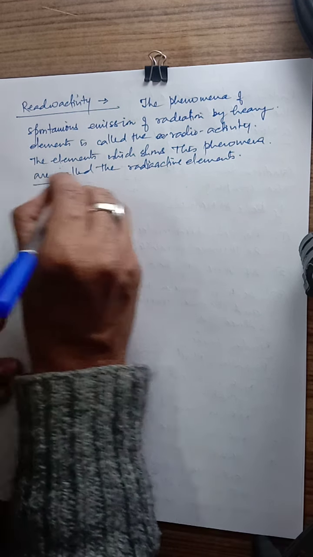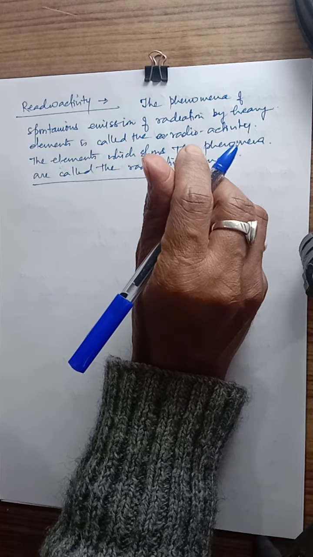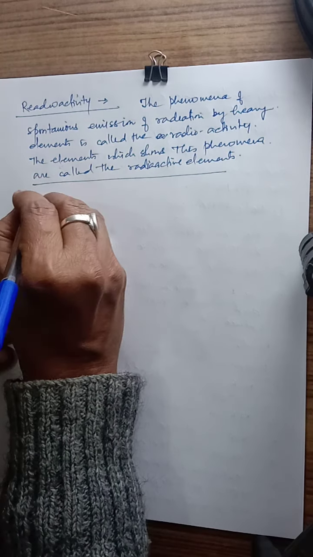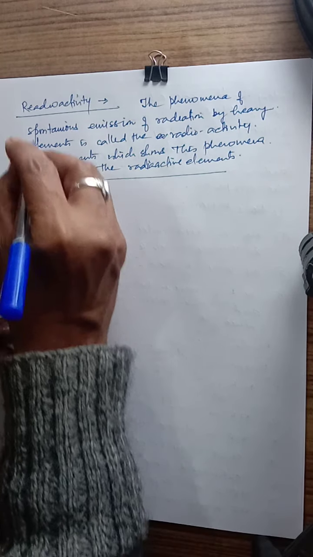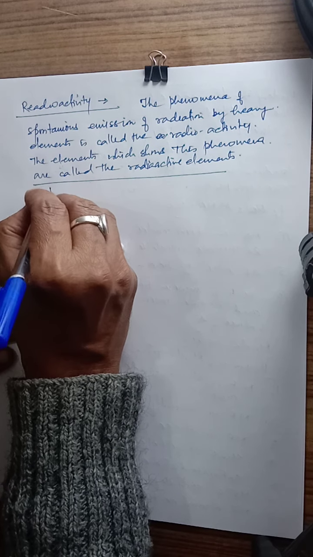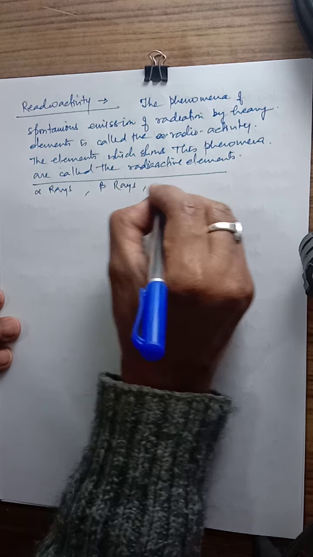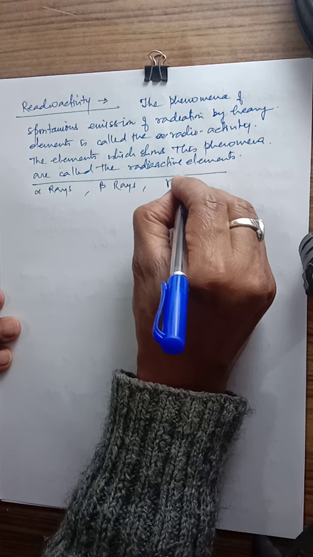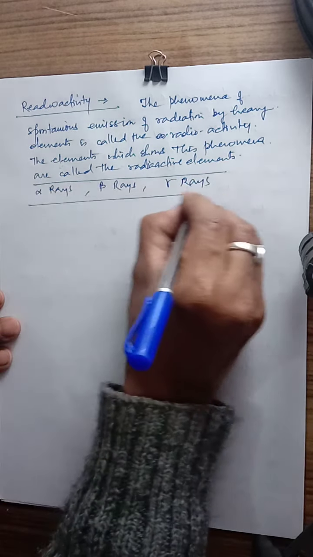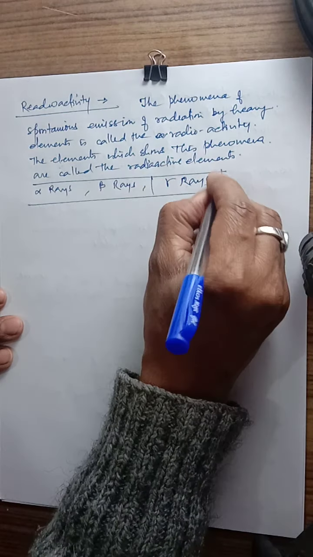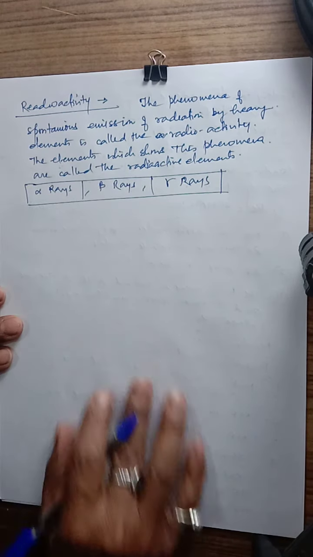So we have three types of rays. These are the radioactive rays: the alpha rays, second is beta rays, the third is gamma rays. So these are three rays which are radioactive.